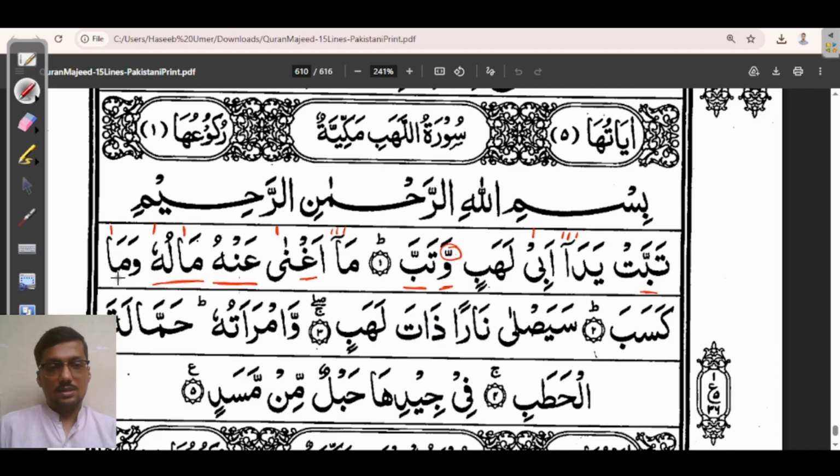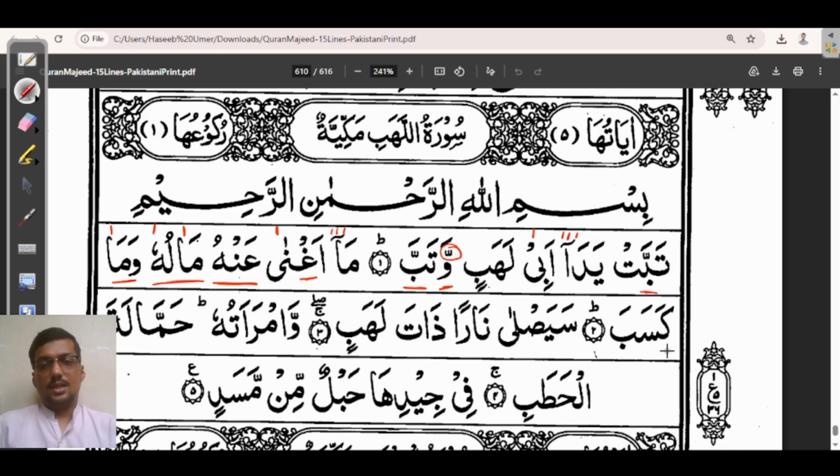So this meme has an alif with it. This meme also. So whenever alif comes with a letter and the letter has a vertical zabar, fatha sign, it means we have to stretch that letter for 1 alif, or you can say 1 count.